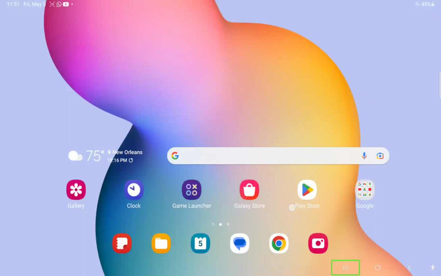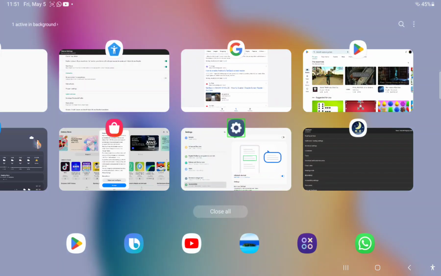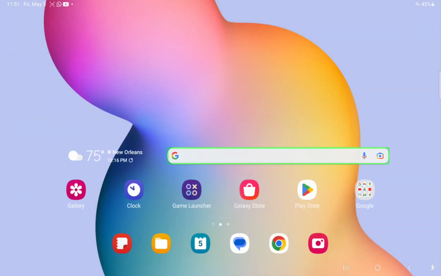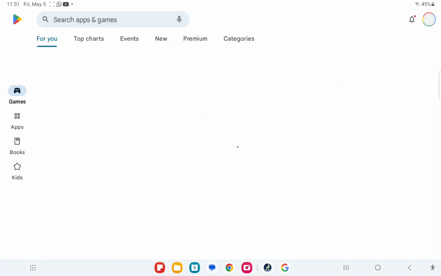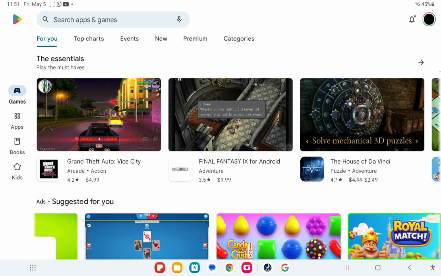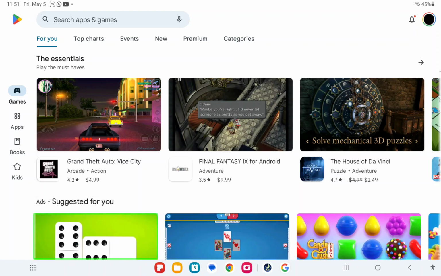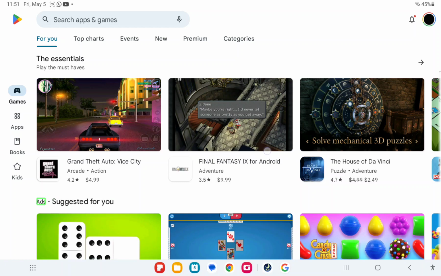Home button. Settings. Advanced. Google. Recents button. Home. Google search. Google. Google Play Store. Application icon. Play. Button. Suggested. Ads.